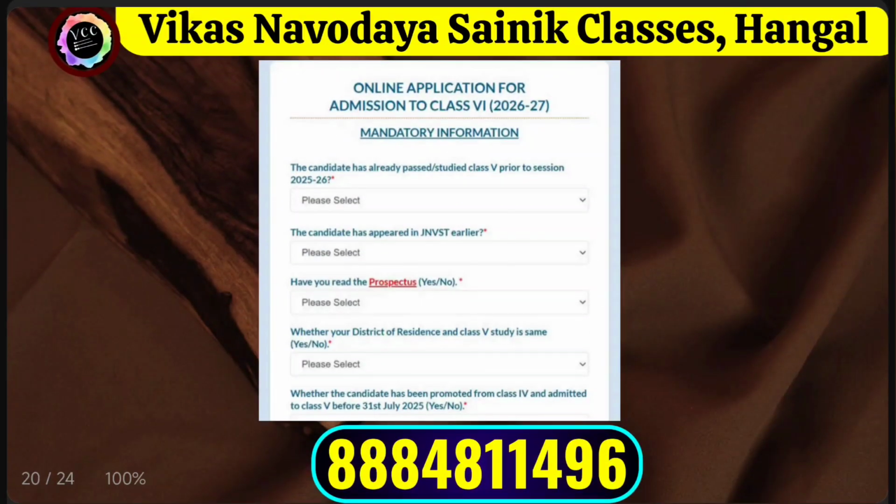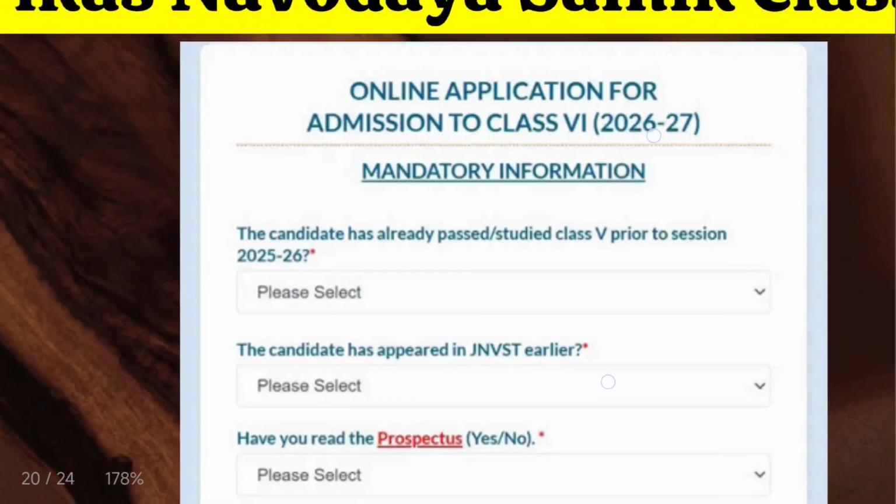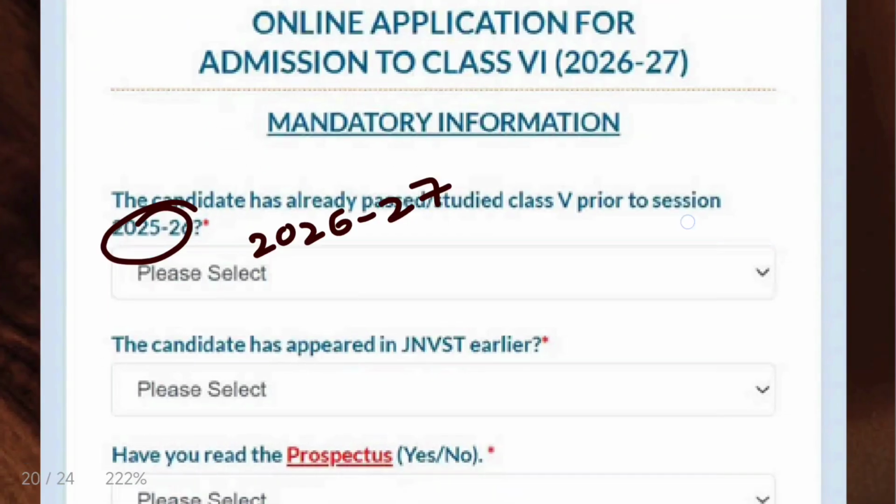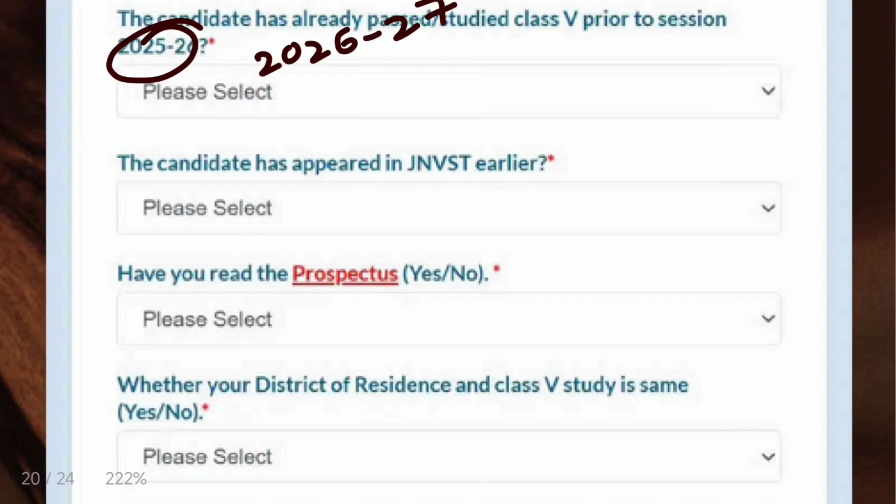So here is the official online application form screenshot, which we will be showing you, and then showing what the new rules are that have been brought in, and they are mandatory information. The cadet has already passed and studied class 5th prior to this section, meaning this is the last year application. Obviously this year it will be 2026-2027, meaning only the cadets who are studying class 5th are eligible to apply, meaning the class 4th student must have passed here. The candidate has appeared in JNVST earlier. If you select no here, then you will not be able to apply for this application, meaning a student is eligible to apply only once.